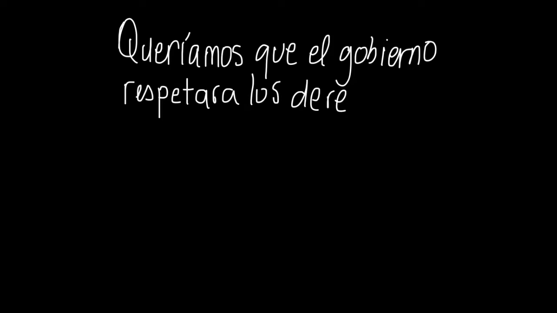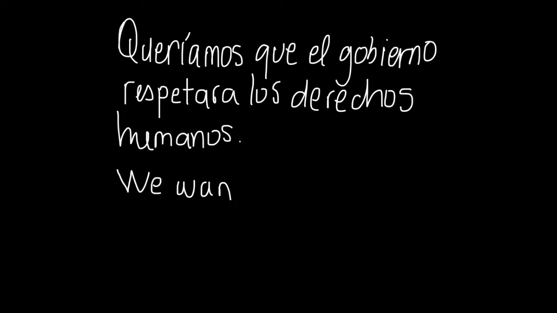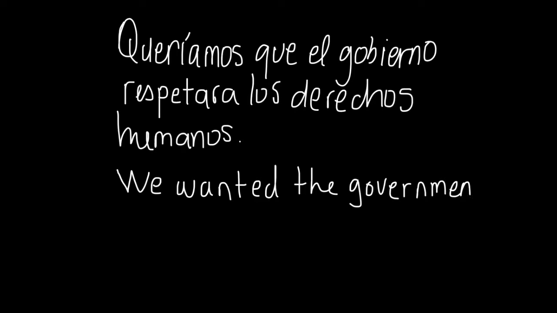Let's take a look at the sentence. Queríamos que el gobierno respetara los derechos humanos. So in this case, we have a verb of influence, querer, and two different subjects, nosotros and el gobierno. The equivalent in English will be, we wanted the government to respect human rights.